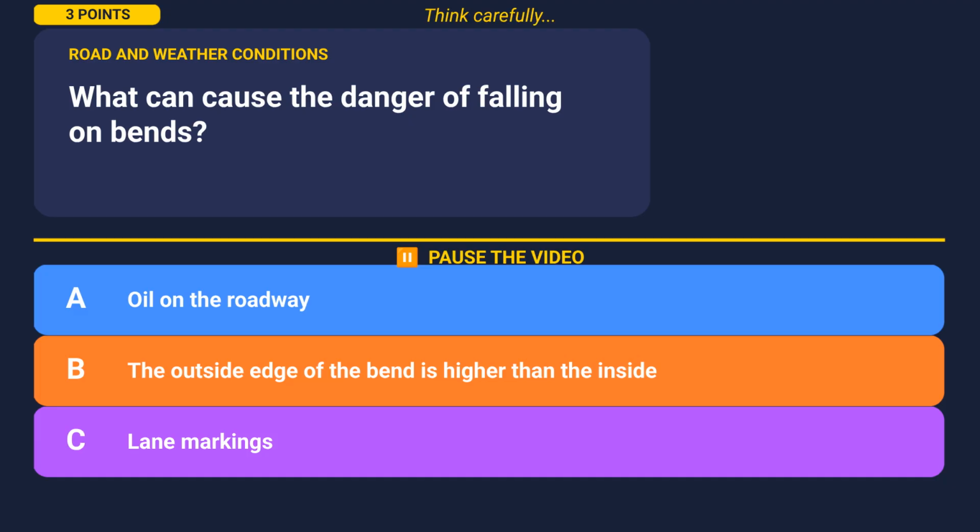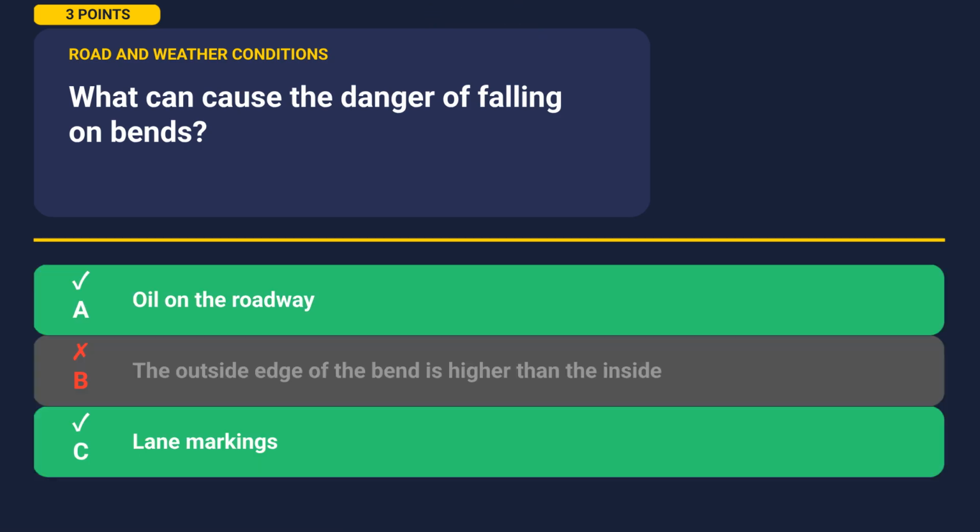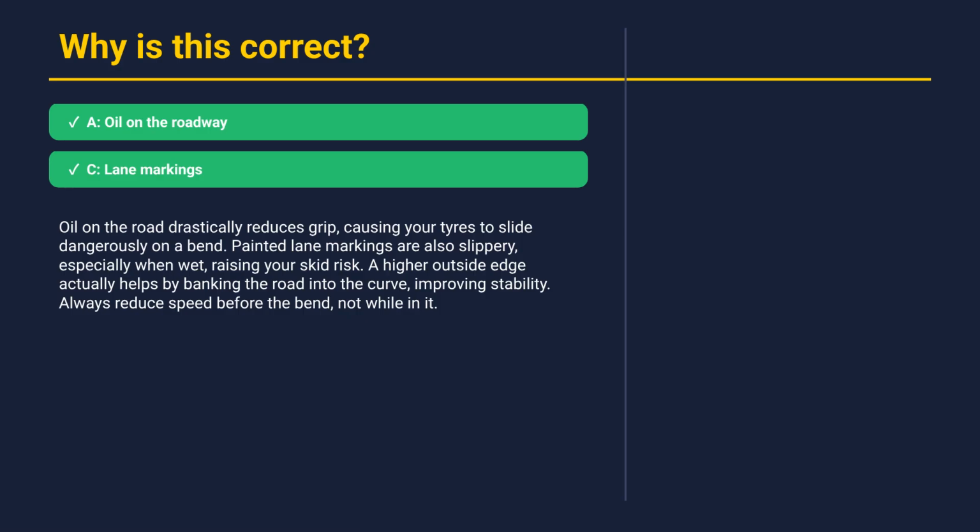Go ahead and pause the video to think about your answer. Resume when you're ready. The correct answers are A and C. Let's understand why. Oil on the road drastically reduces grip, causing your tires to slide dangerously on a bend. Painted lane markings are also slippery, especially when wet, raising your skid risk. A higher outside edge actually helps by banking the road into the curve, improving stability. Always reduce speed before the bend, not while in it. Alright, let's move on to the next question.